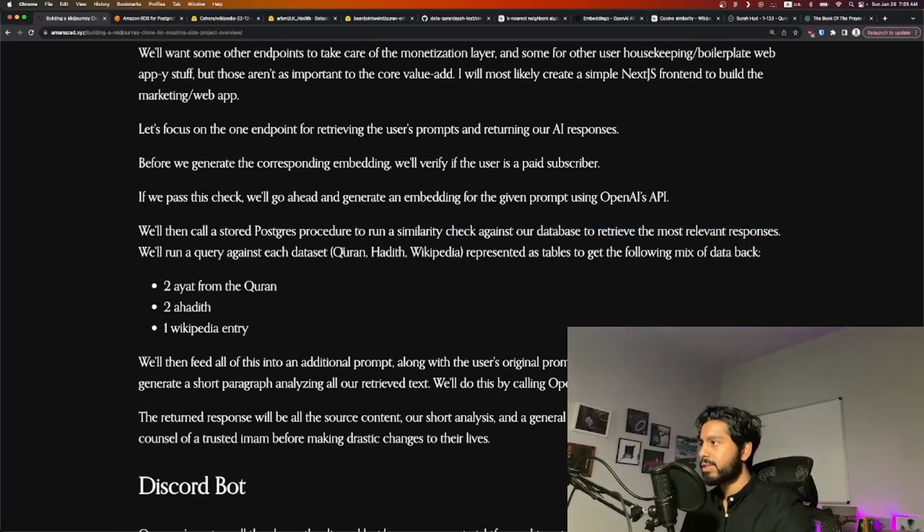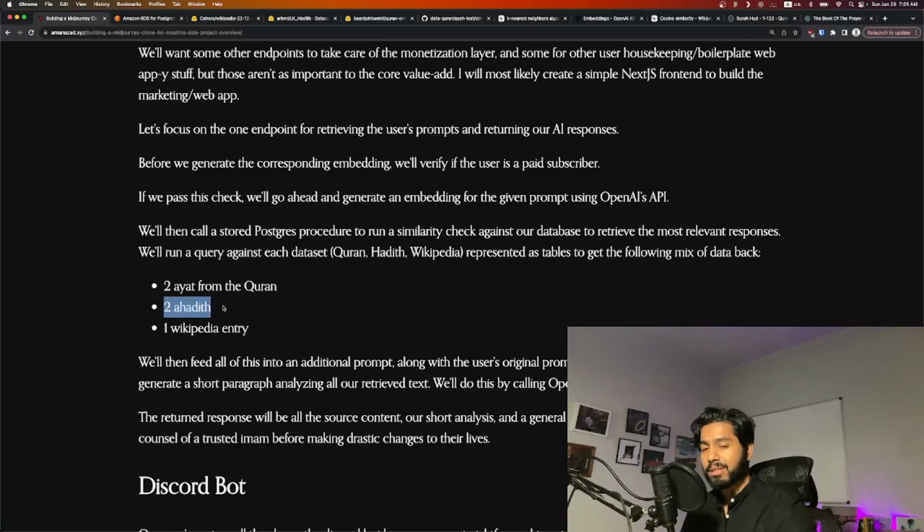We're going to store each of these data sets in separate tables. So we're going to run this similarity check just about 3 times. So we'll be able to get a mix of the following data. We're going to grab the 2 most semantically relevant ayats from the Quran.